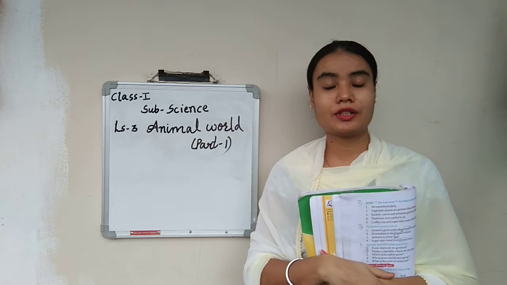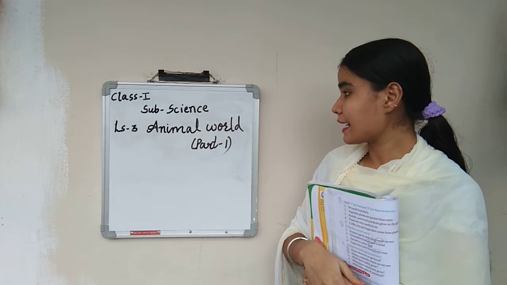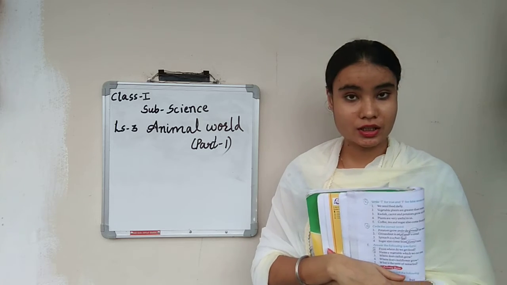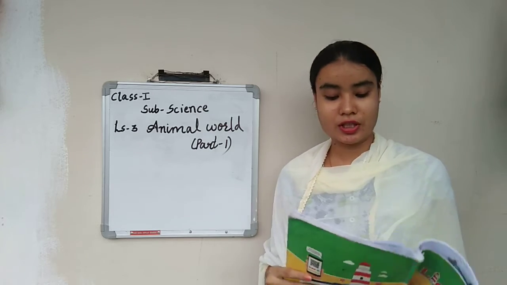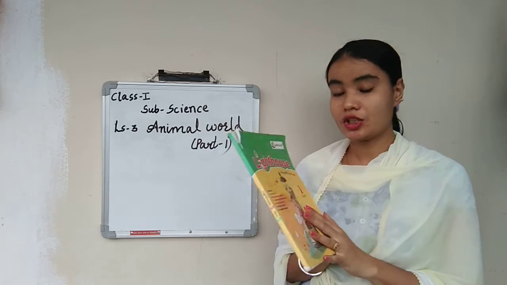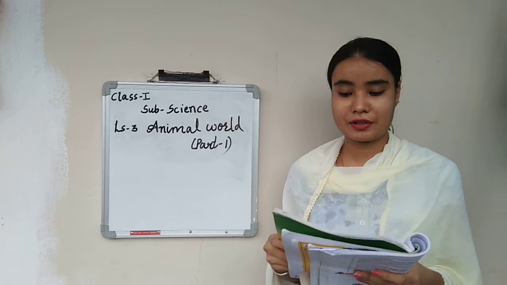So children, today we are going to start a new lesson, lesson number 3, Animal World part 1, subject science for class 1. So all the first class students, take out your reader, your term 1 reader, page number 89, lesson number 3.